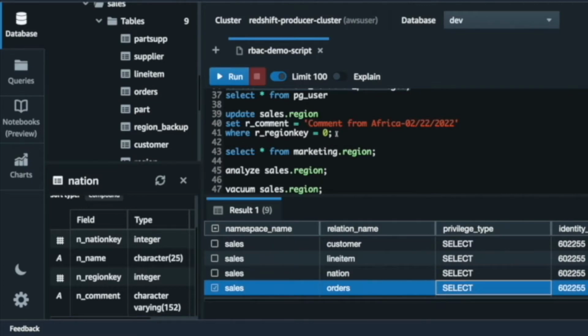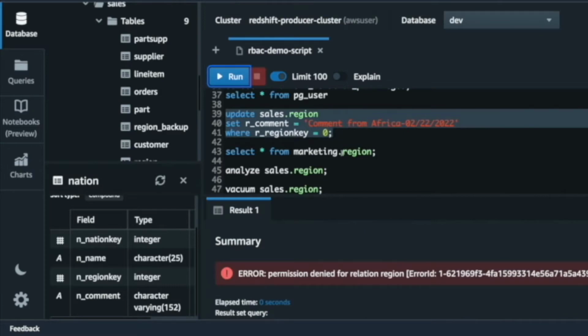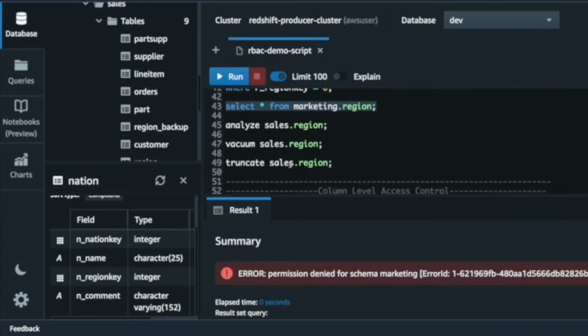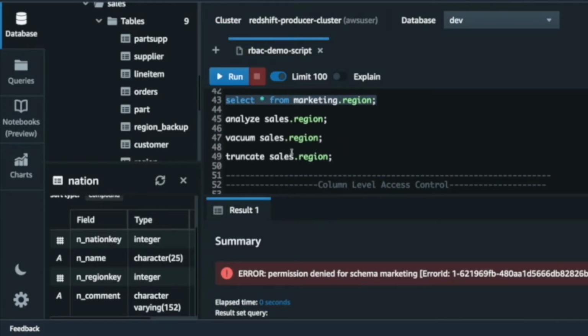But sales analyst doesn't have update privilege. So let's see what happens when I try to update. Obviously the permission is denied. Sales analyst only had usage on sales schema. So if I try to run any query on any of the relations or tables residing in the marketing schema, it will fail.